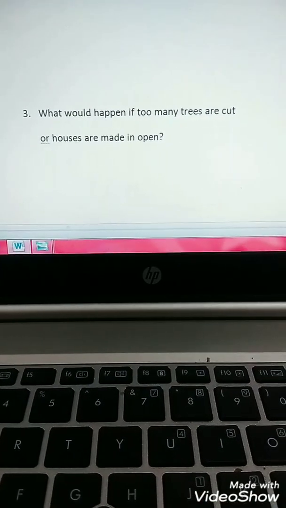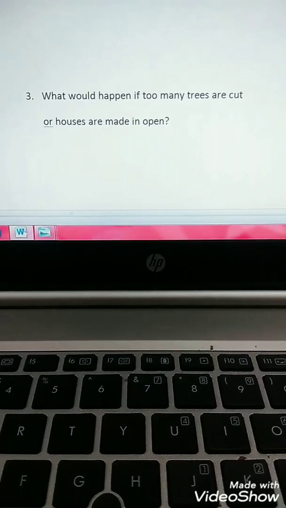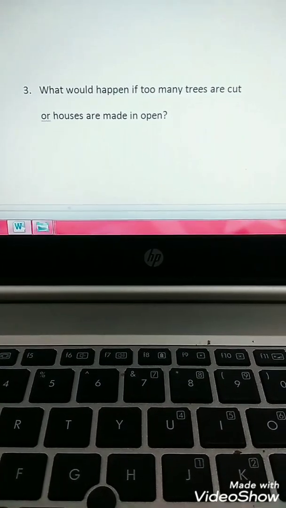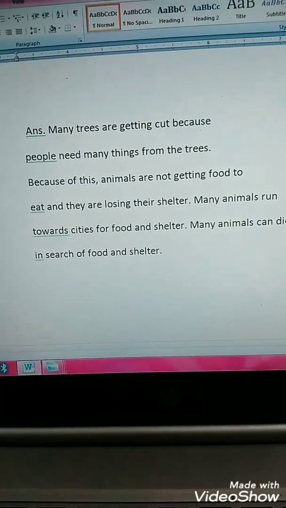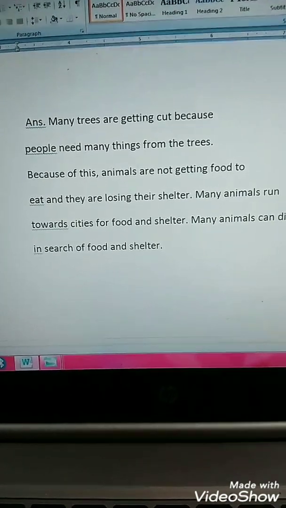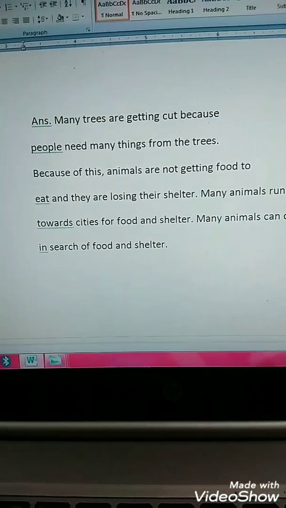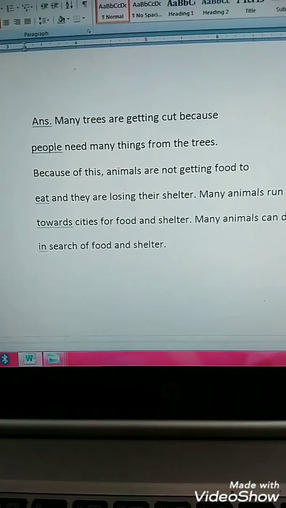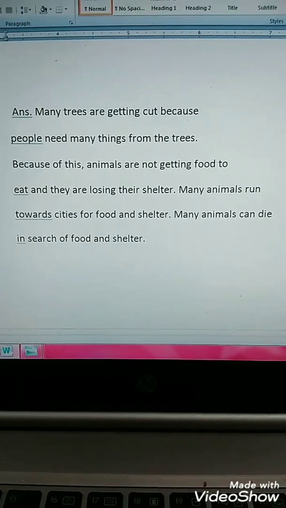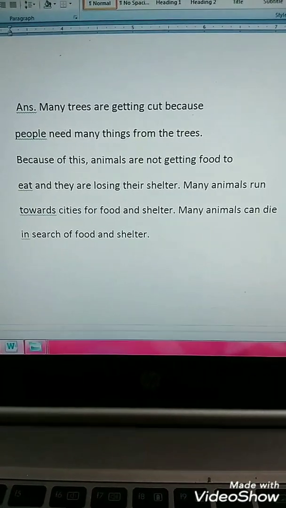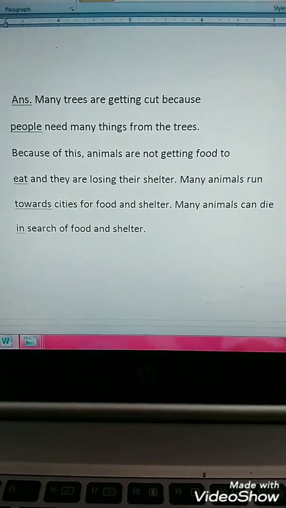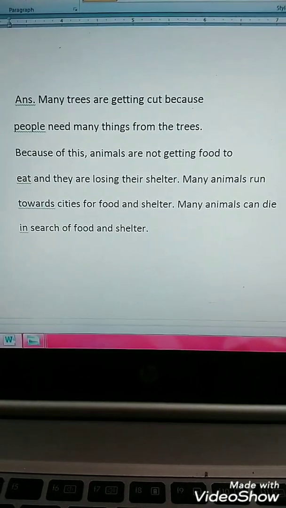The third question is, what would happen if too many trees are cut or houses are made in open? Many trees are getting cut because people need many things from the trees. Because of this, animals are not getting food to eat and they are losing their shelter. Many animals run towards cities for food and shelter, and many animals can die in search of food and shelter.